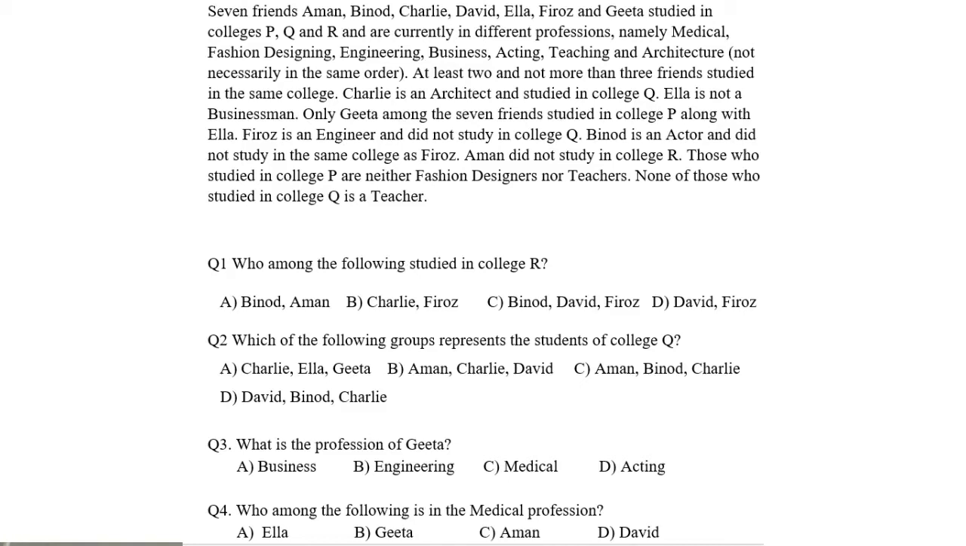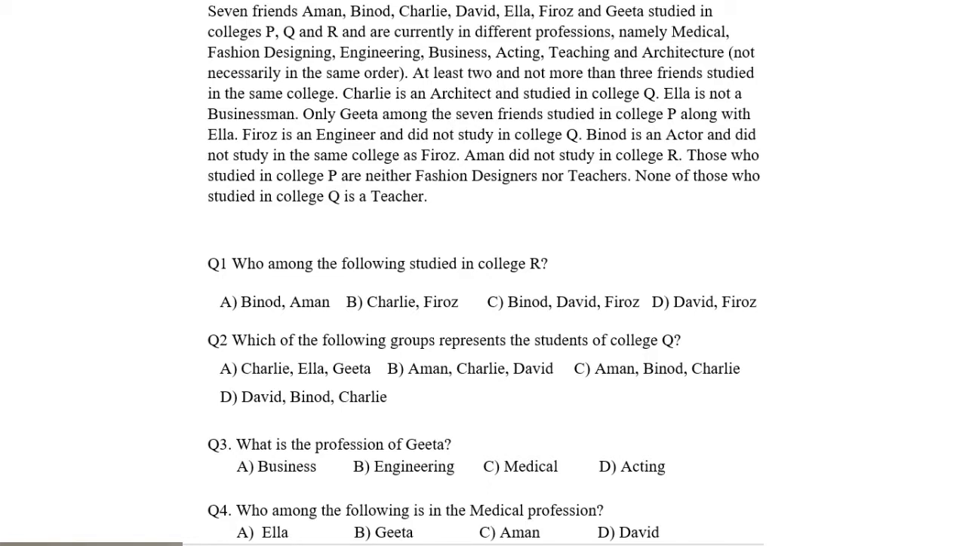Hello guys, today let's discuss an arrangement set. Seven friends A, B, C, D, E, F, and G studied in colleges P, Q, and R and are currently in different professions, namely medical, fashion designing, engineering, business, acting, teaching, and architecture. And of course, not necessarily in the same order because we have to arrange them.